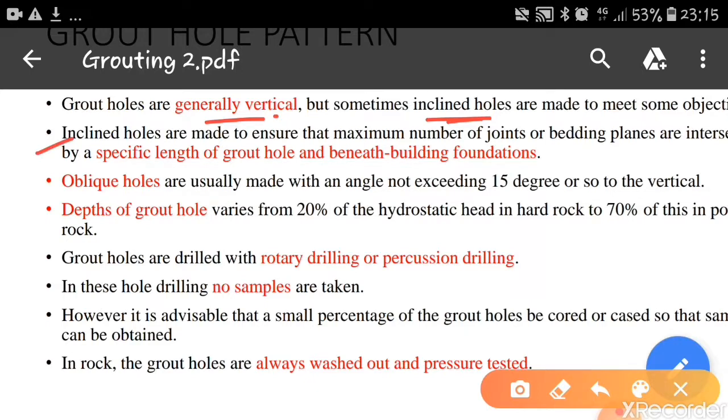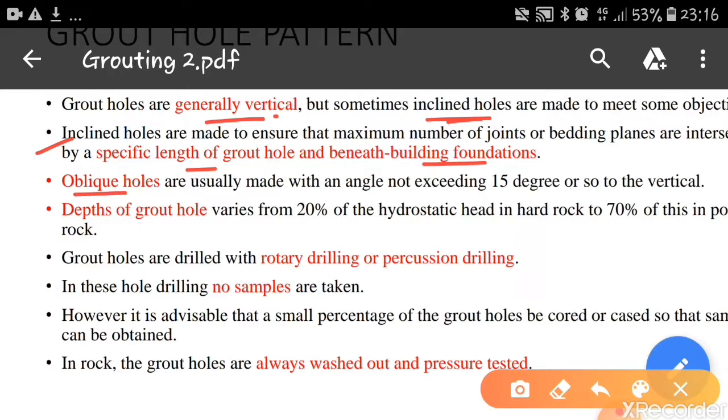Inclined holes are made to ensure that the maximum number of joints or bedding planes are intersected by a specific length of grout hole and beneath the building foundations. That's why, as I've told you, inclined holes are required to ensure the grout will flow inside the existing building foundations or for a specified length of grout holes.